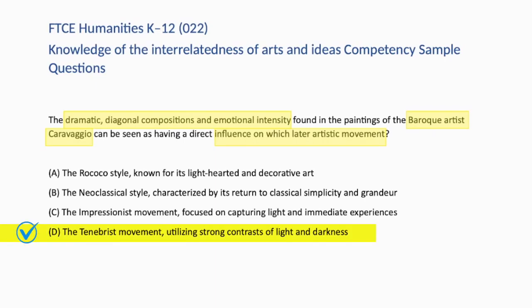Tenebrism is a style of painting using very pronounced chiaroscuro, where violent contrasts of light and darkness become a dominating feature of the image. Caravaggio is one of the artists credited with developing this style, and his work greatly influenced the Tenebrist movement that followed. The artists who practiced Tenebrism adopted Caravaggio's dramatic lighting and emotional realism.